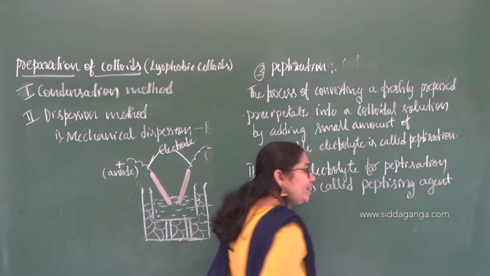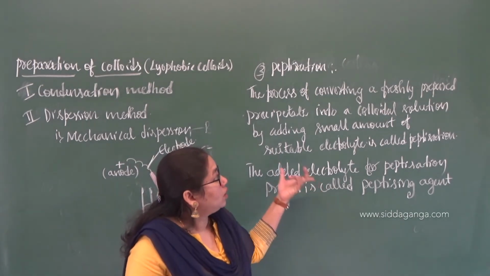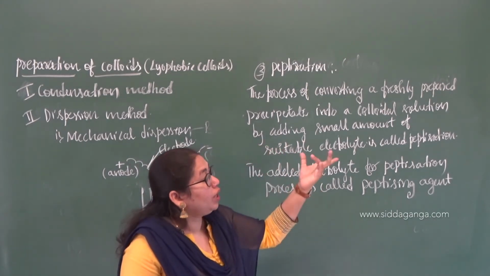Without that we cannot expect peptization. It is what causes the precipitate to be converted into a colloidal solution.